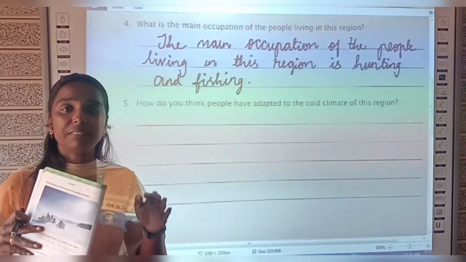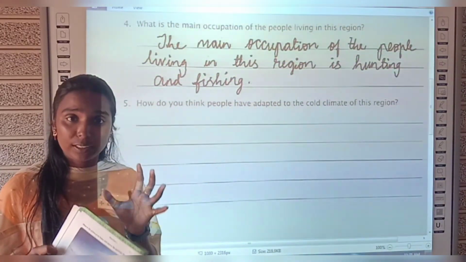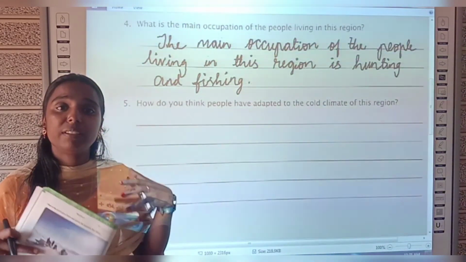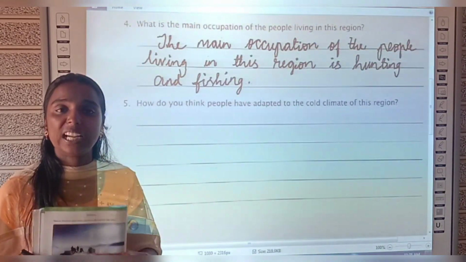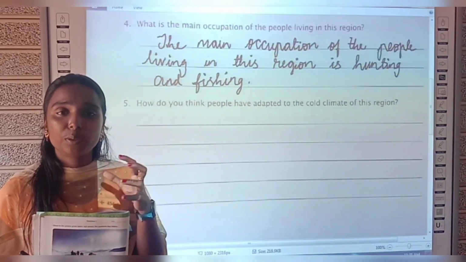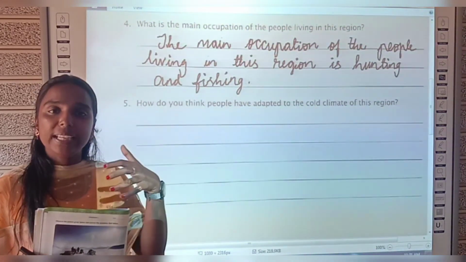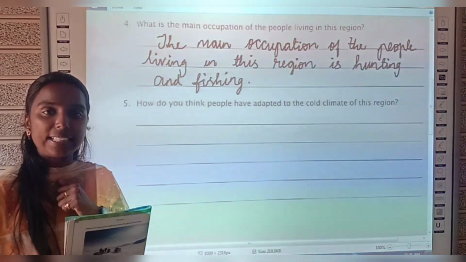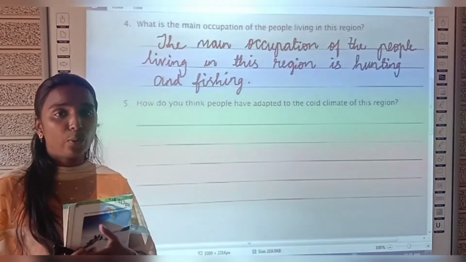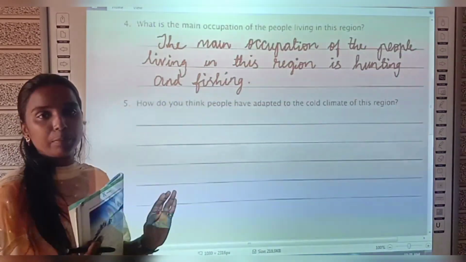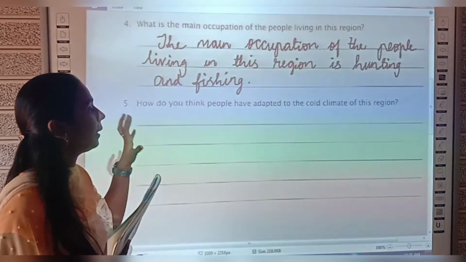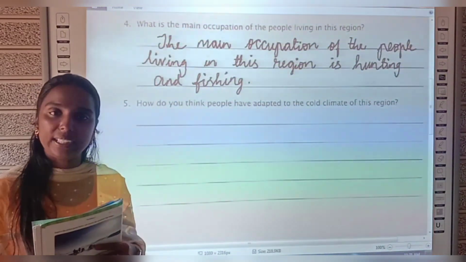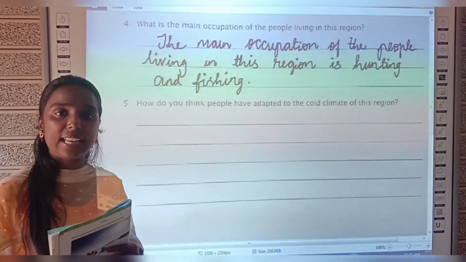Yes, people are living in houses made of wood, right? That is one of their adaptations, and also they wear clothes made of wool, right? These two things help them to bear the extreme cold there. You can write any one of the adaptations, and you can write your own answers also. So now I am going to write: people are bearing this cold climate with the help of houses made of wood. Shall we write the answer?